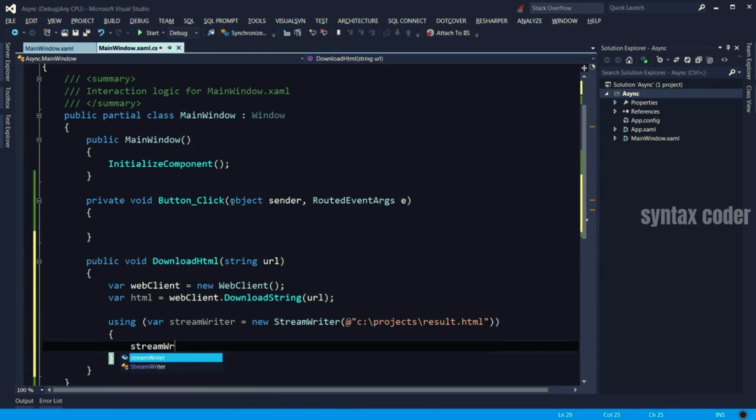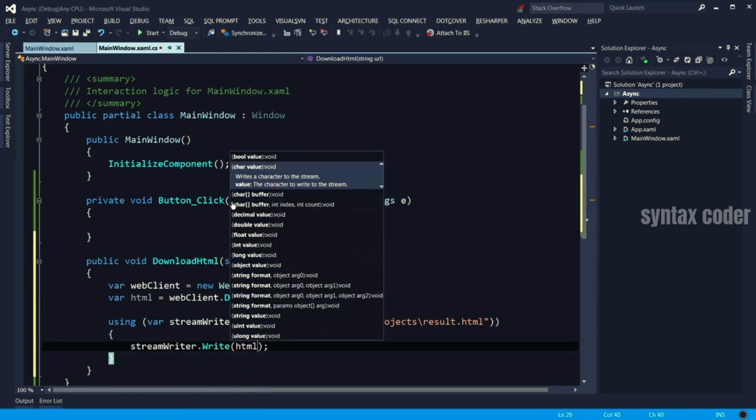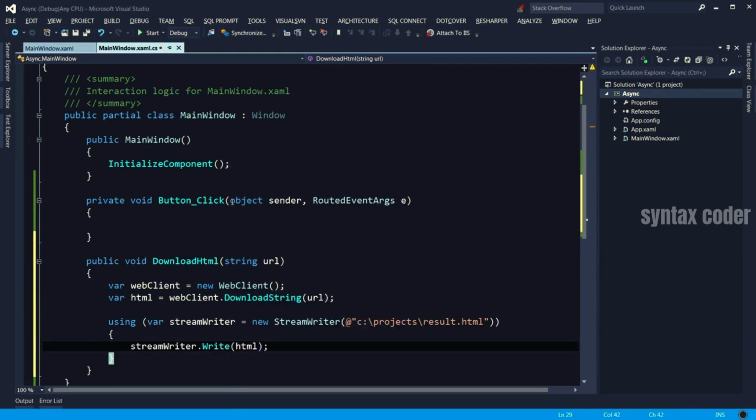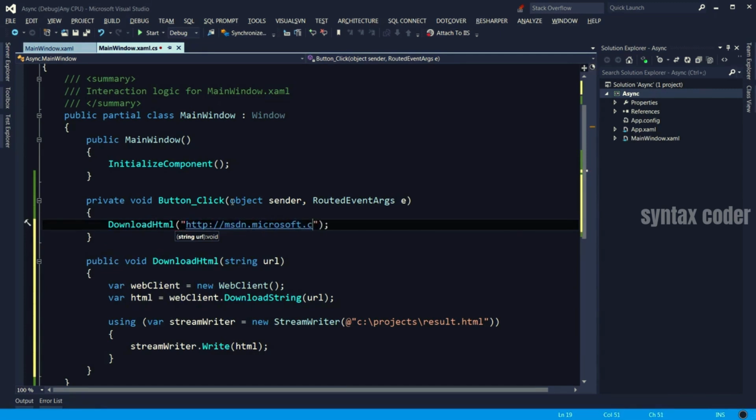And here we use streamWriter.Write to write that HTML to this file. Pretty simple, right? Now, in the button click, I'm going to call this method and pass an address like msdn.microsoft.com. Let's run this application.